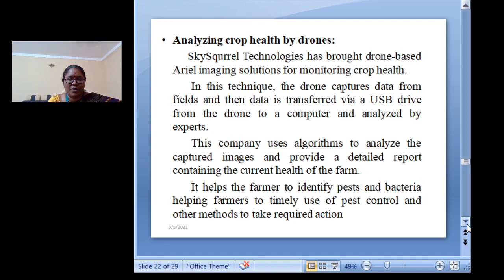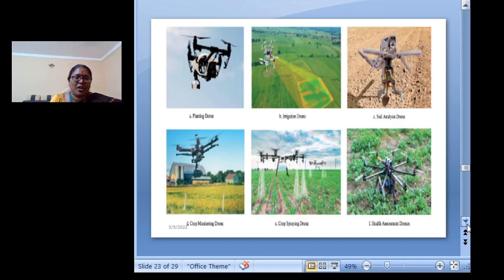The company uses an algorithm to analyze the captured images and provide a detailed report containing the current health of the farm. It will definitely help the farmers to identify pests and bacteria, to use pest control, and to take the required method of action to control the pests. And this is a snapshot of the drone process used in agriculture. It is used to test the soil, to feed, and also in the process of irrigation.